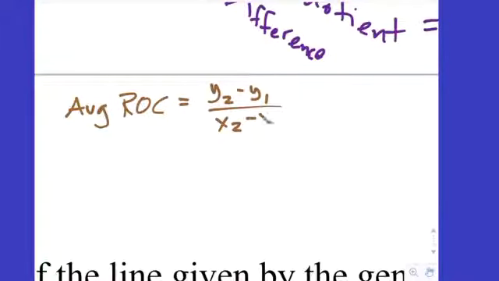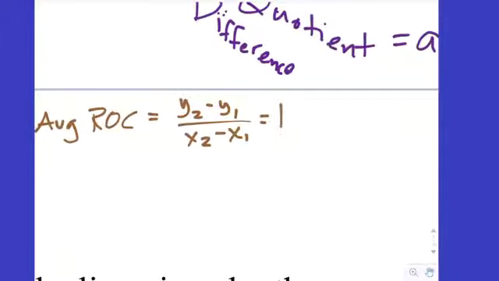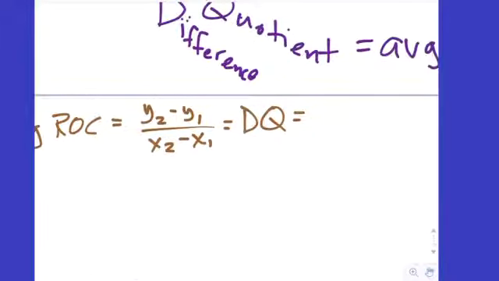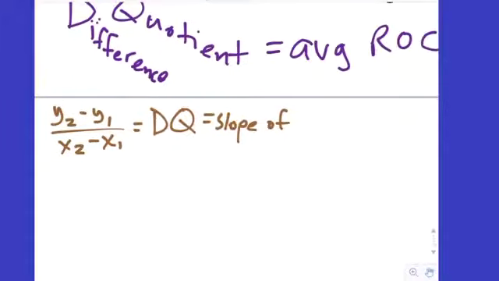So let's just summarize this right here. The average rate of change is equal to y sub 2 minus y sub 1 over x sub 2 minus x sub 1. And we call that the what? The difference quotient. And it's equal to the slope of the what line? Secant line. It connects 2 points. Slope of the secant line.